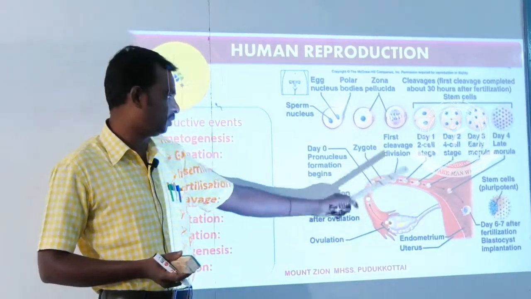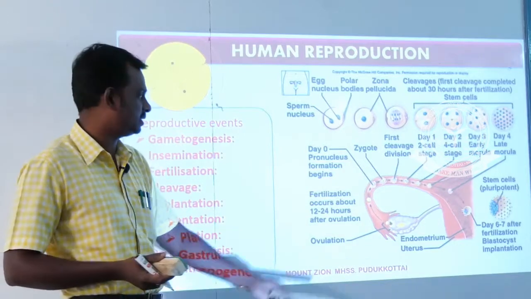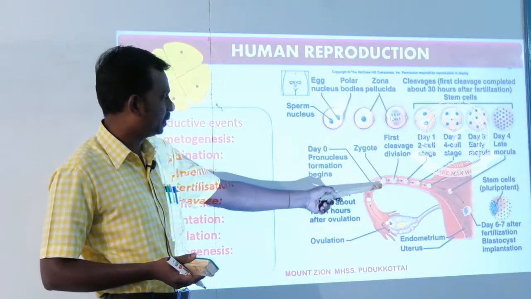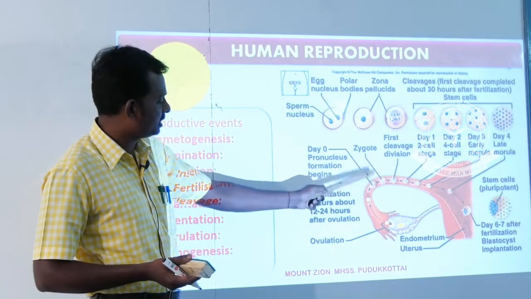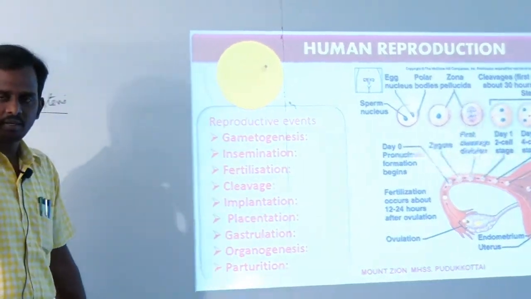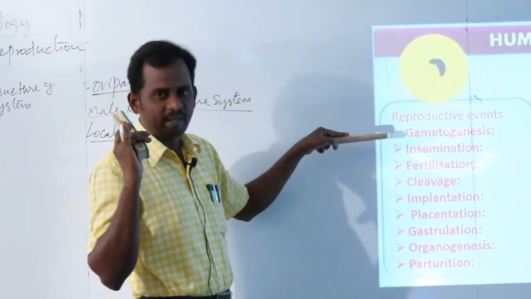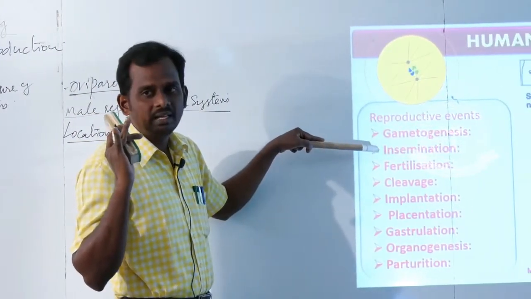This is an important one mark question: where the fertilization takes place. It takes place within this area. This picture shows where the fertilization takes place. What is the first step in reproductive events? Gametogenesis. And the second step is insemination.